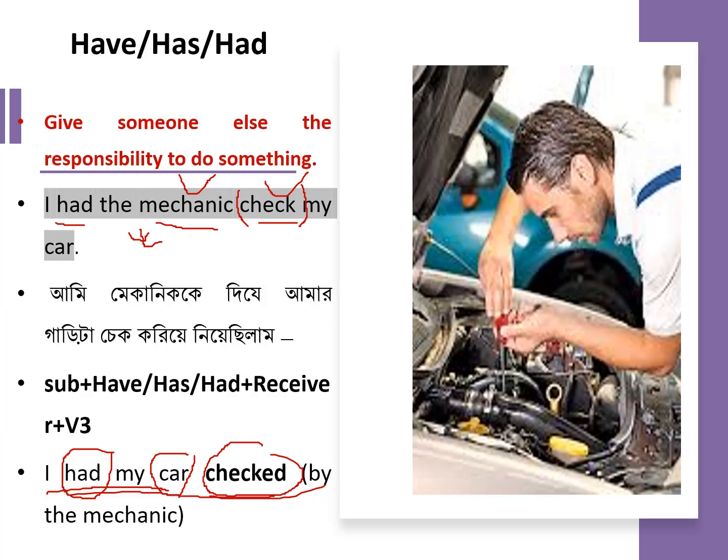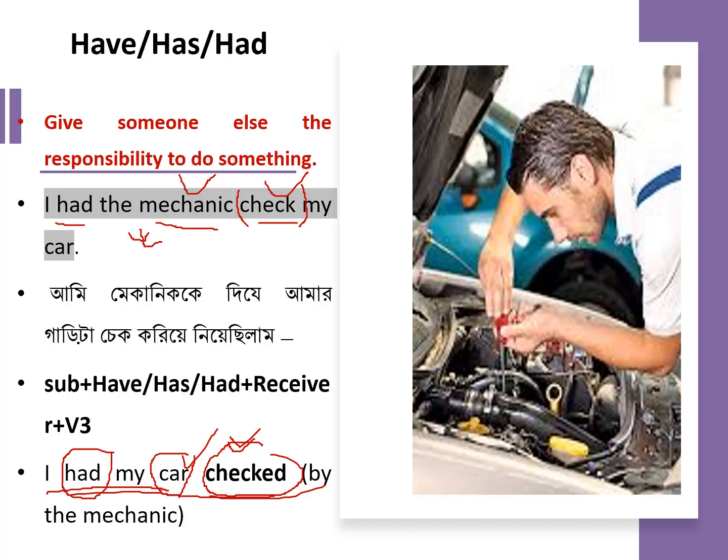So as the second verb, I mean the action verb, it is not being done by the subject, then we can identify this car not as a doer, it is a receiver.